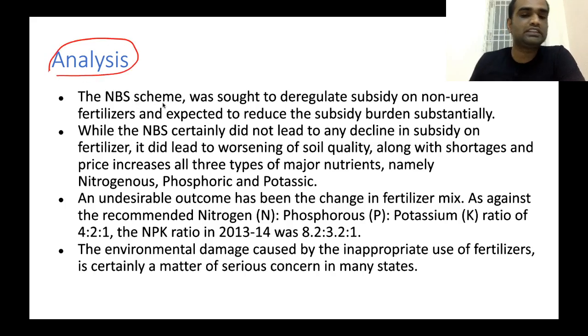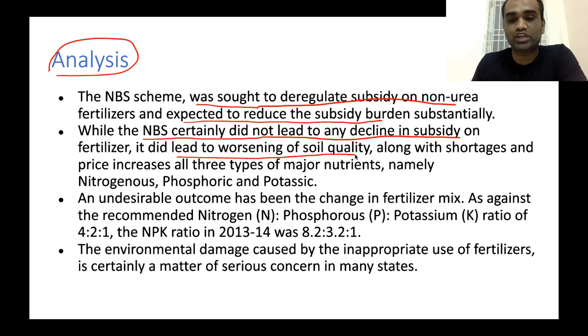This nutrient-based subsidy scheme sought to deregulate subsidy on non-urea fertilizers and was expected to reduce the subsidy burden substantially. While the scheme certainly did not lead to any decline in subsidy on fertilizer, it did lead to worsening of soil quality along with shortages and price increases for all three types of major nutrients, namely nitrogenous, phosphoric as well as potassic fertilizers.